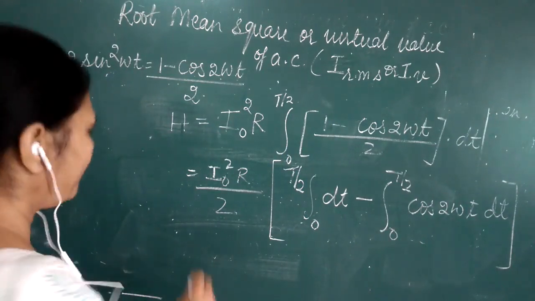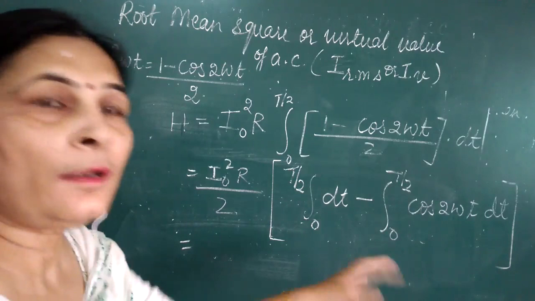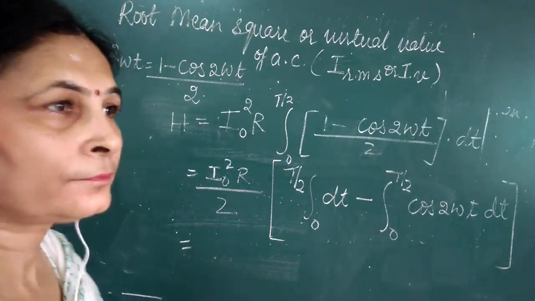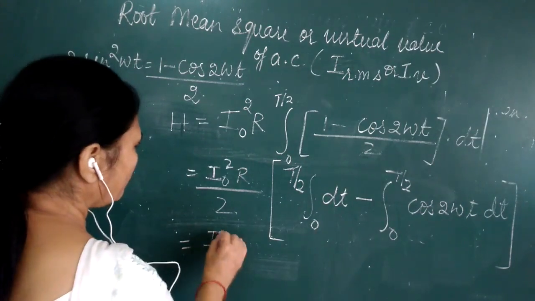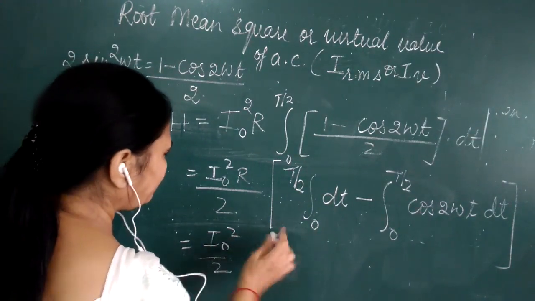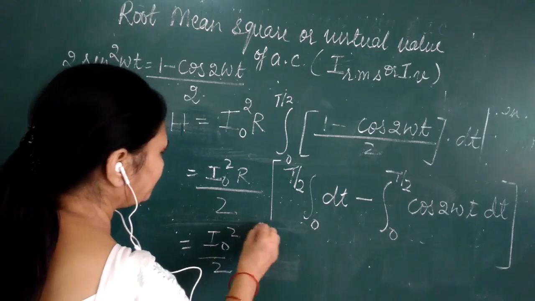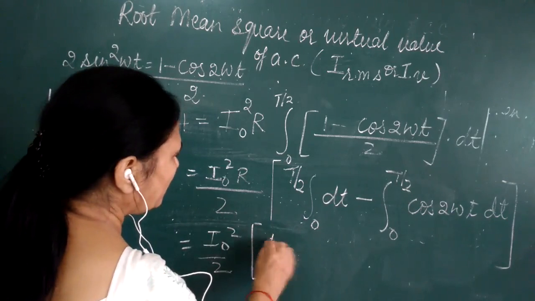Clear? The next step is to find out the integration. The integration of this value will be equal to I naught square upon 2, this is going to give me only t.